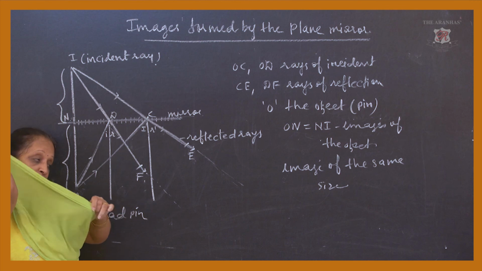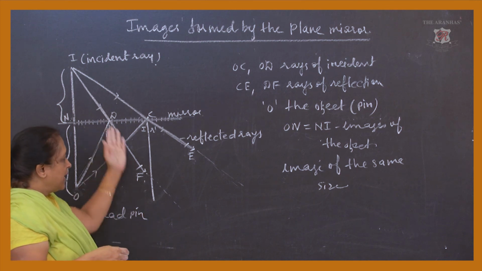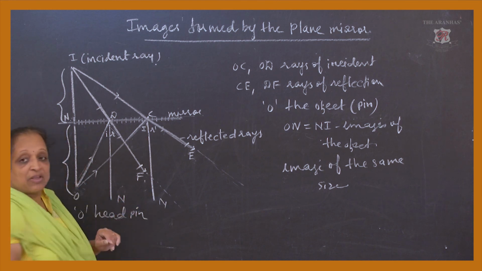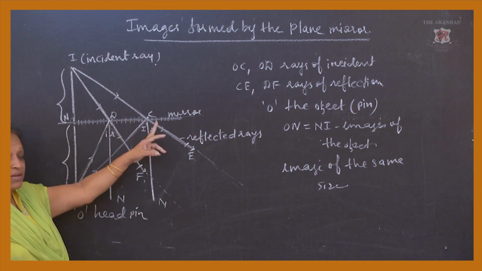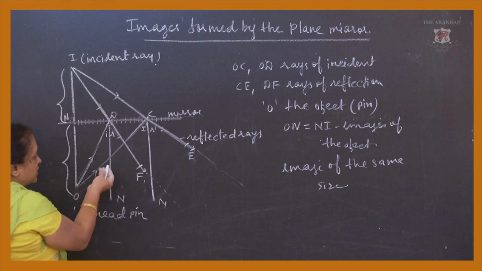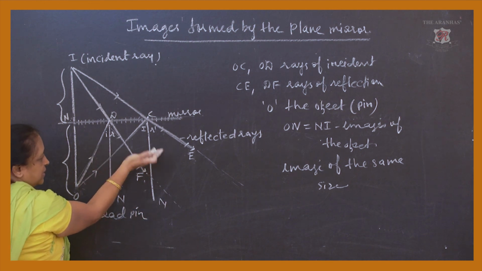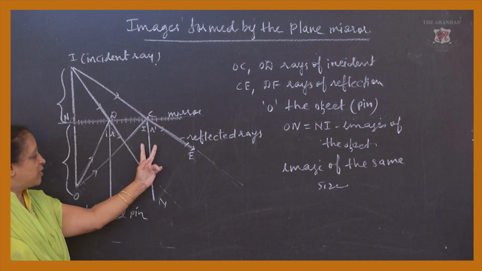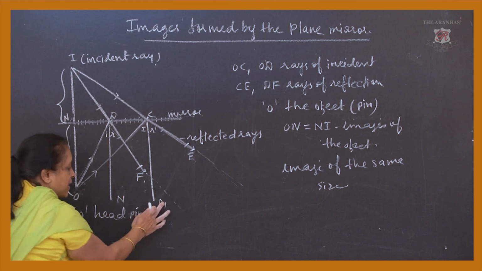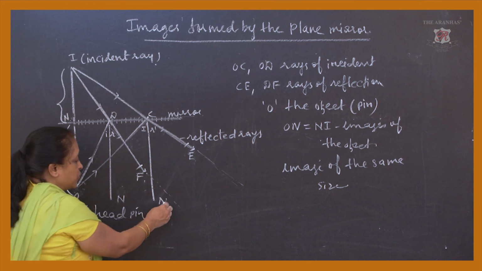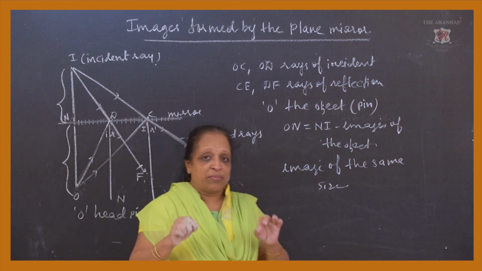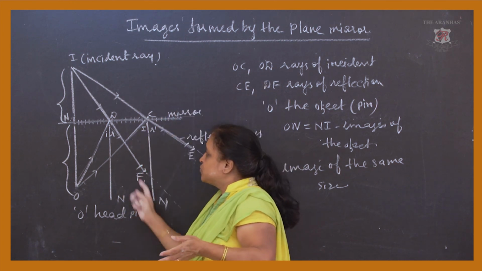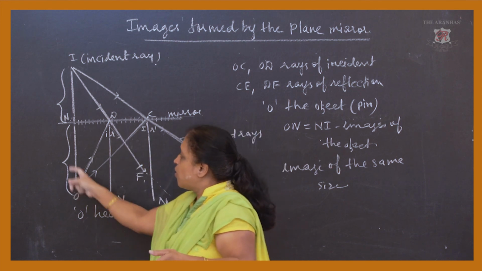Of course, they can also spread, but we are going to stop at the point where the rays are almost at the normal. See, this is the normal again, if you notice. This is a normal for the mirror, because of the ray of incidence and ray of reflection. So they are on the opposite sides of the normal. So here also we are getting the normal. Don't get confused with the term normal, because normal is nothing but a perpendicular line drawn from the base to the mirror, either from this side or this side.